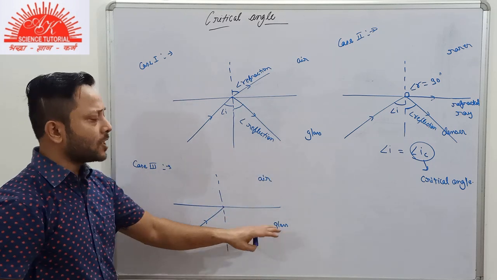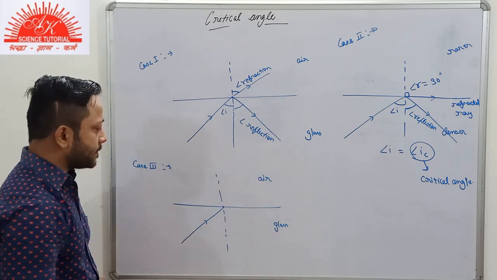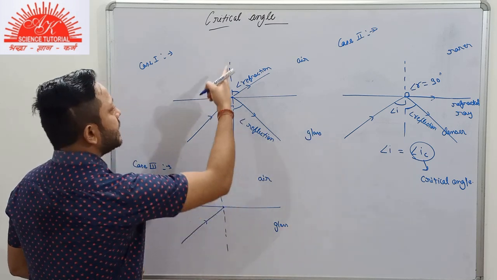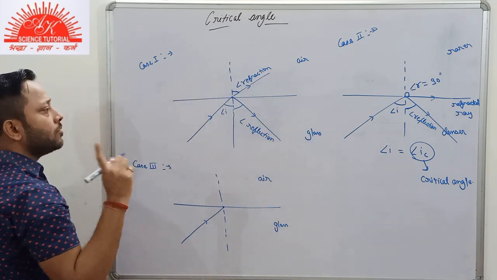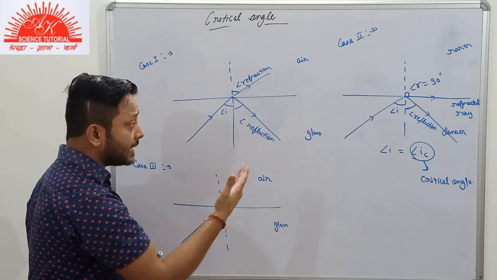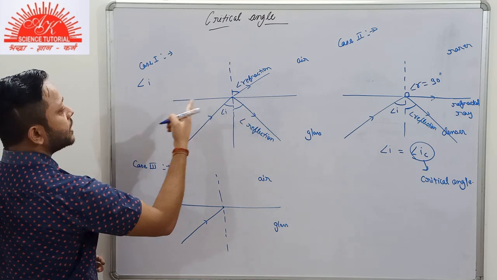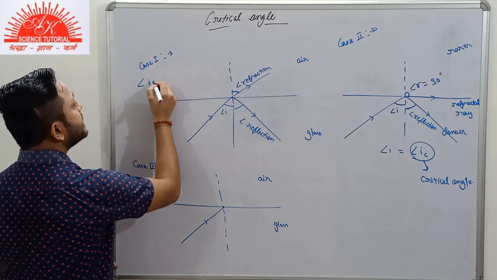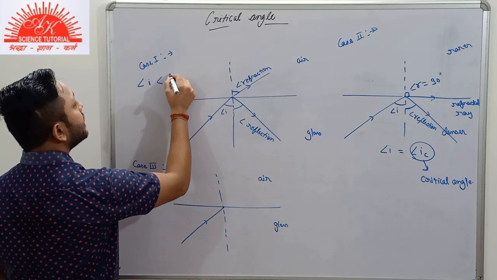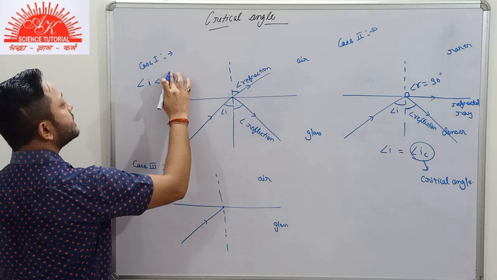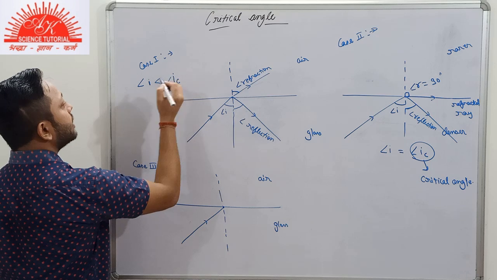It can be anything: glass, water, diamond. So in this case, what was the condition? Now you know about the critical angle, so I can state it here. In this condition, the angle of incidence is less than the critical angle.